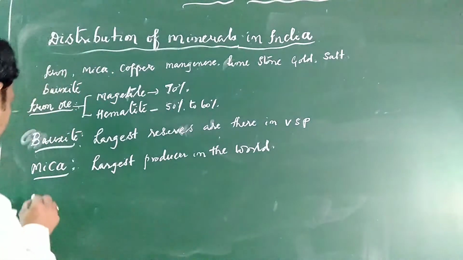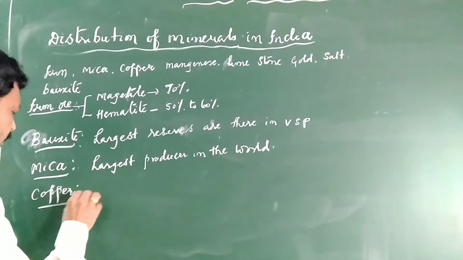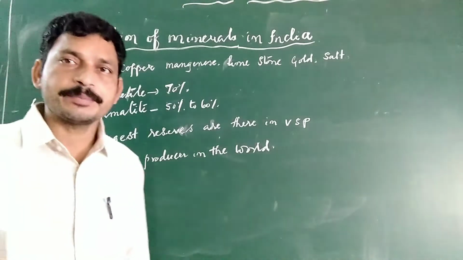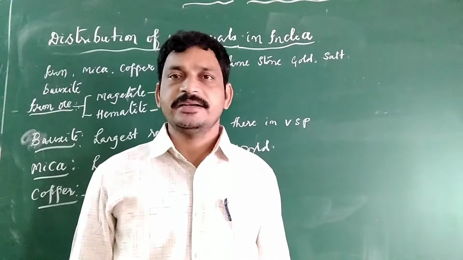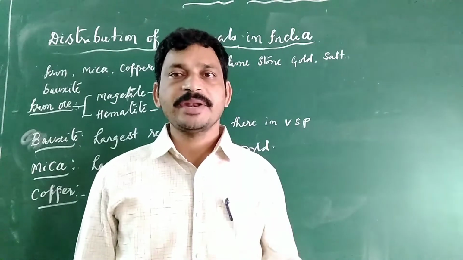And copper: India is deficit, not a big producer, and not enough to meet minimum requirements.